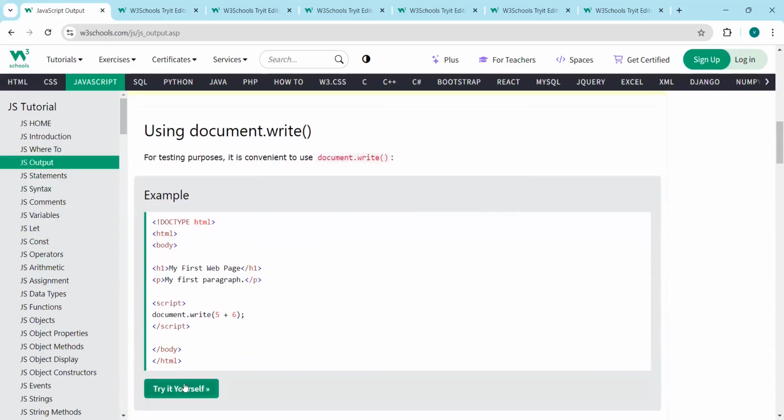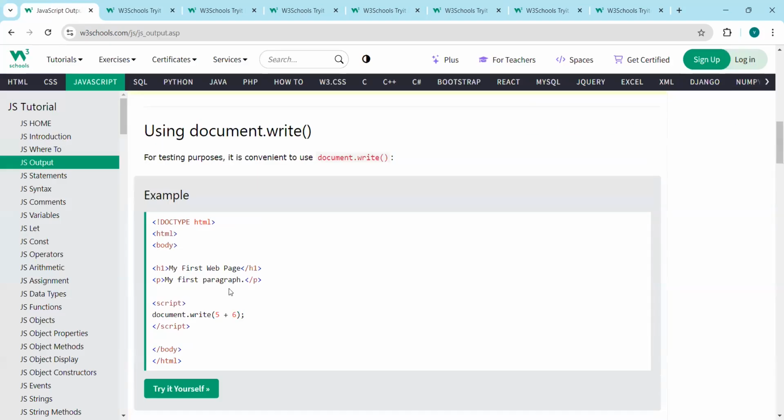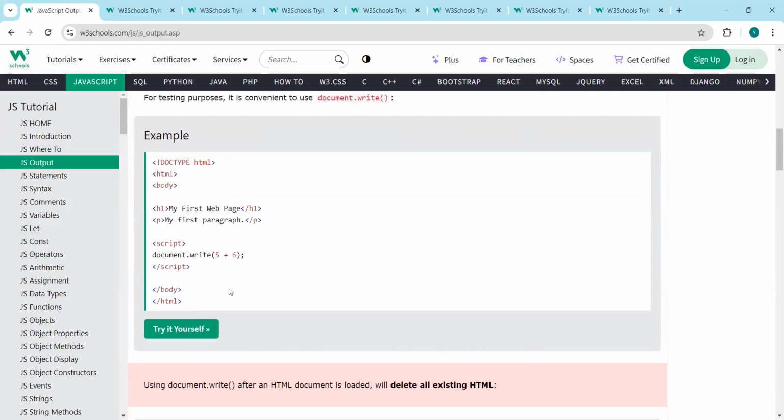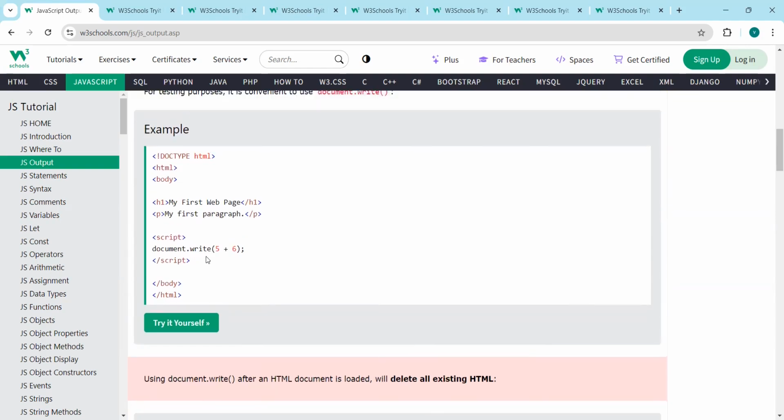We can use document.write. Using document.write, you can also display the data, but it is mostly used for testing and debugging purposes. It is not recommended for normal use. If you use it on an event basis, after the page is fully loaded, it will override the whole document.